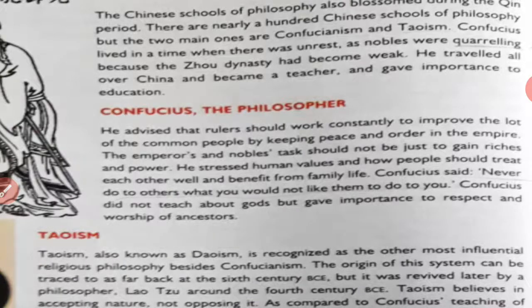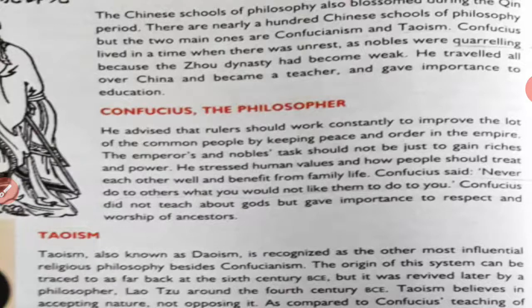Confucius advised that rulers should work constantly to improve the lot of common people by keeping peace and order in the empire. The emperor's and nobles' task should not be just to gain riches and powers. He stressed human values and how people should behave: do not do to others what you would not like them to do to you. Confucius did not give importance to gods, but he gave importance to respect and worship of ancestors.